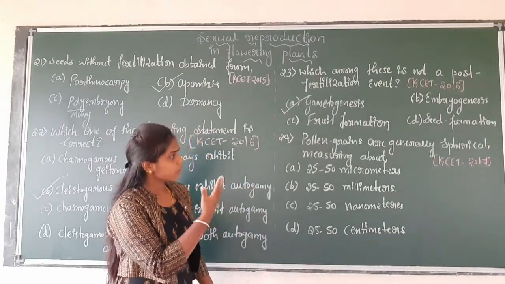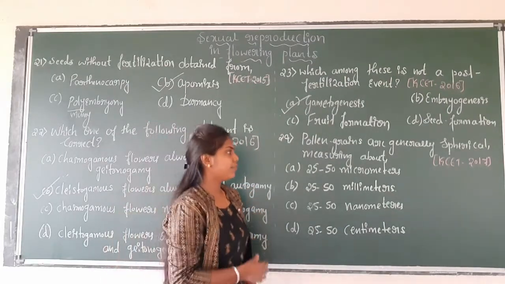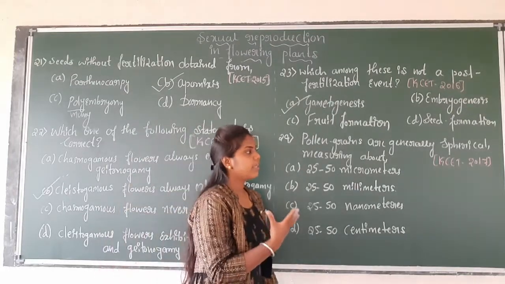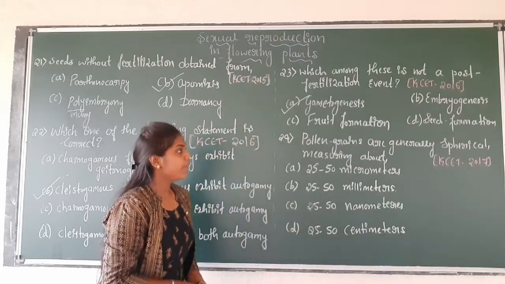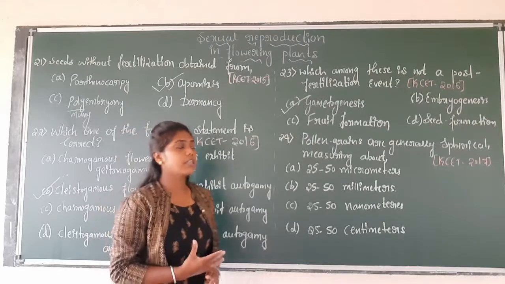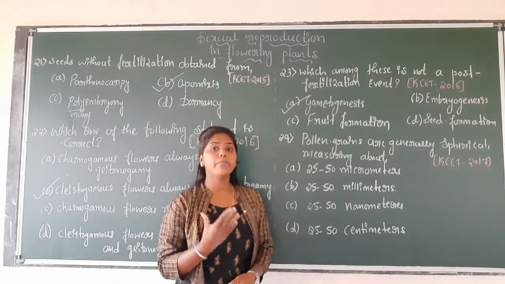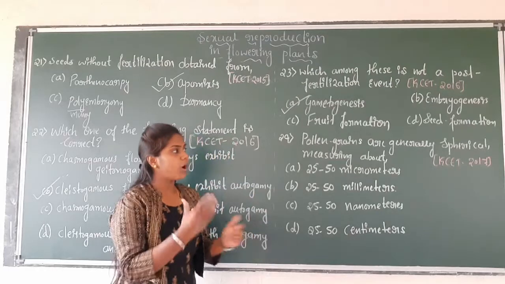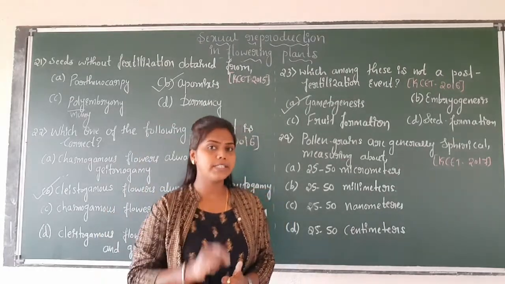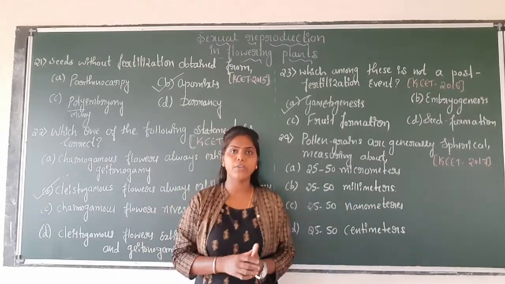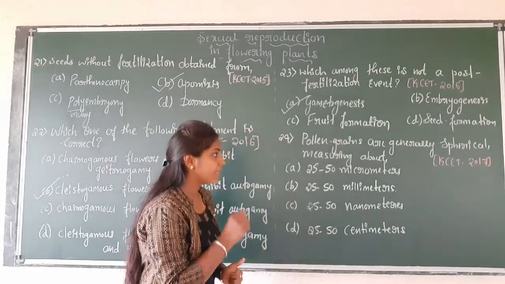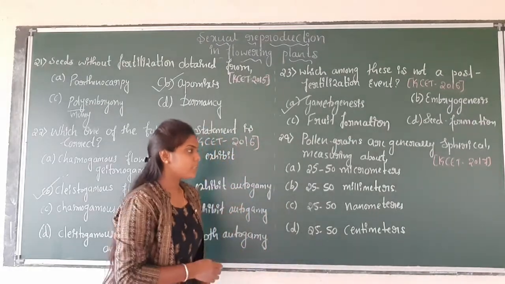Okay, and next come to the 24th question. This question was asked in your KCET in the year 2017. See here the question is that pollen grains are generally spherical in shape and measuring above. So pollen grains have a particular shape, spherical, and they have a particular measurement, given in the options below.